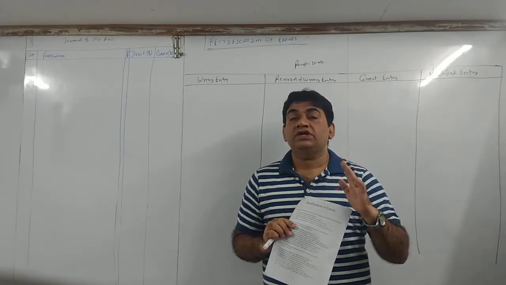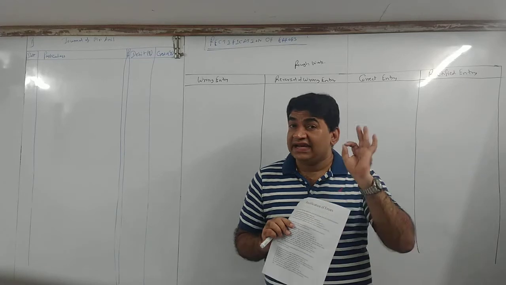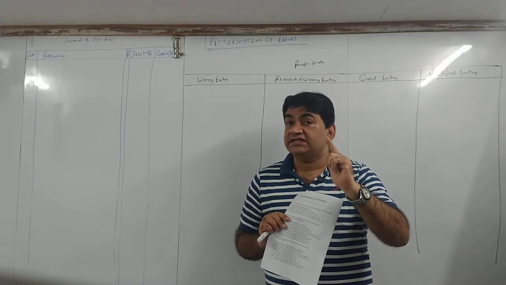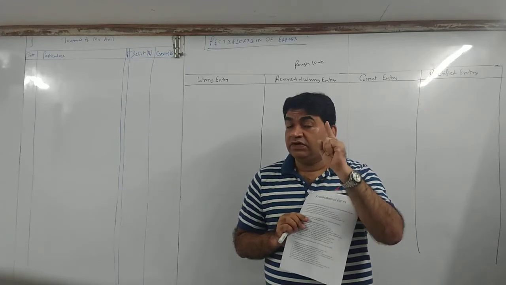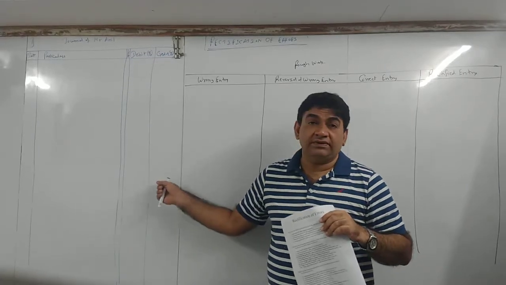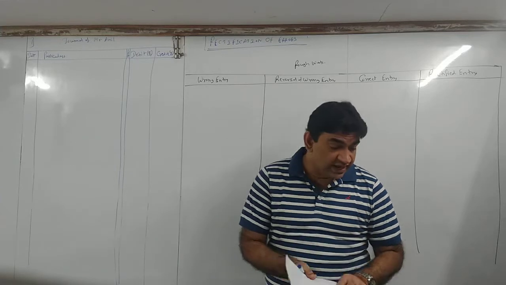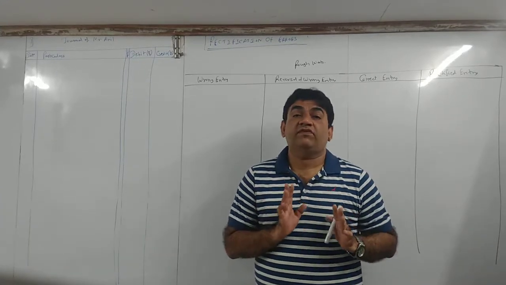We will just focus on the sum very slowly and cautiously. Again, I'm repeating what I told you on the very first day when we started FYJC. Don't try to mug up. If you mug up, you will not understand journal. If you cannot do journal, as I told you some time back also, you cannot do rectification of errors. Okay? Now see, for every sum, there will be a specific format.